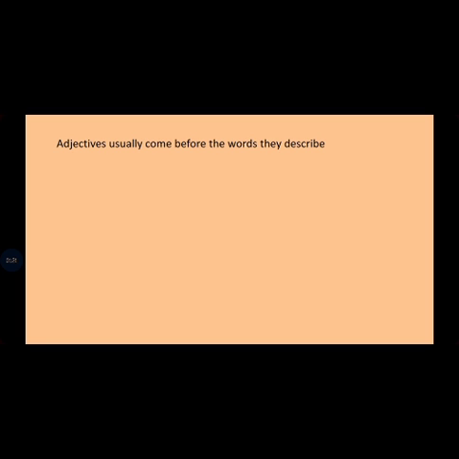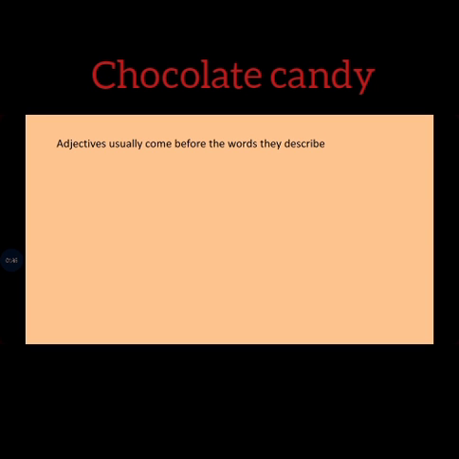Going very quickly, adjectives usually come before the words they describe. We gave some examples. We said chocolate candy. When we say chocolate candy, chocolate is used as an adjective here because it tells what kind of candy it is.